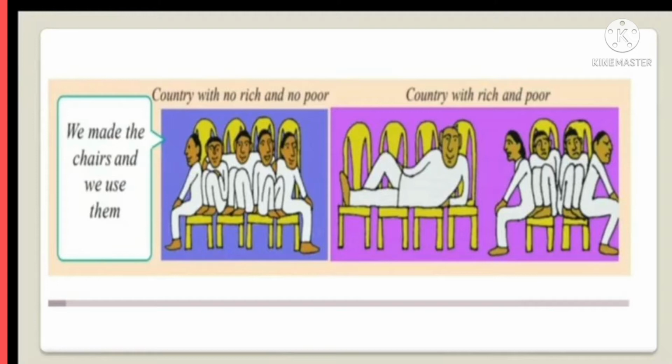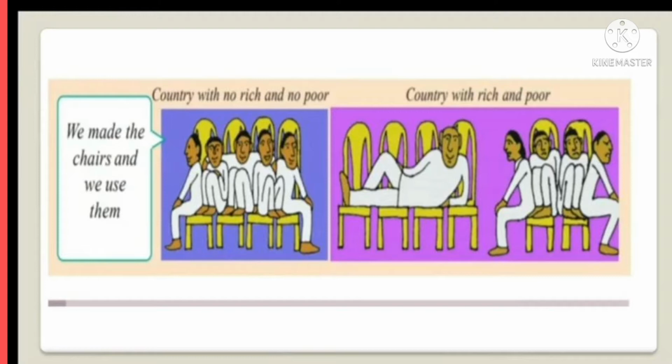And after that, 2 chairs, 4 members are seated. Okay, we look here. There are 4 chairs, 5 are sitting. They are adjustable. This is a country with no rich and no poor. This is the country.